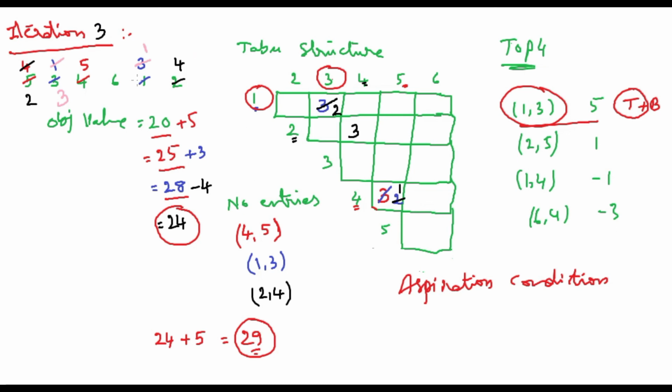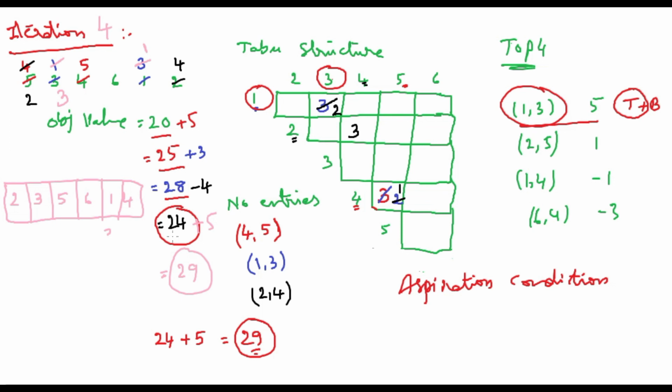For example, this is iteration 4, so I need to write 4 here. For iteration 4 I need to draw it fresh, that means 2, 3, 5, 6, 1 and 4. Of course, if you make a table like this, it will be better. Looks good. That's all, simply. So the objective value becomes 29 now. This is the latest value, 29 now.